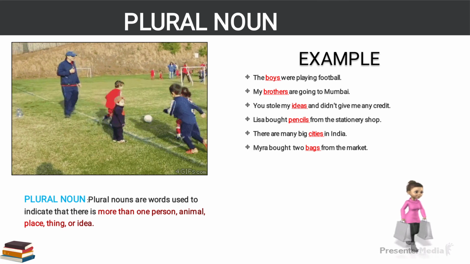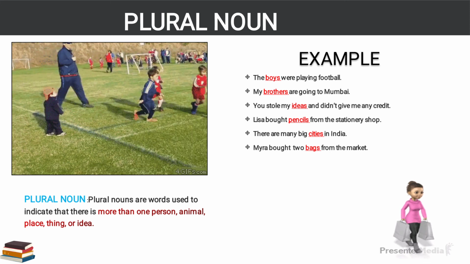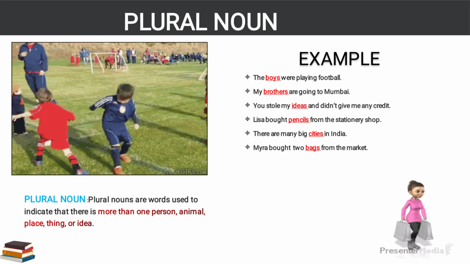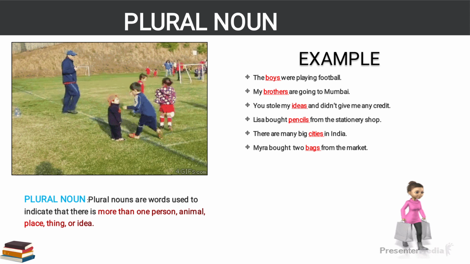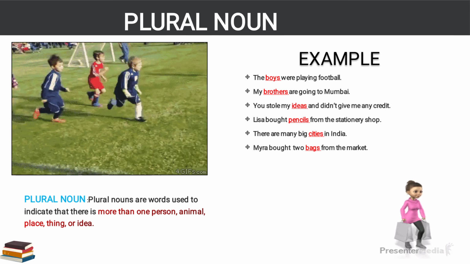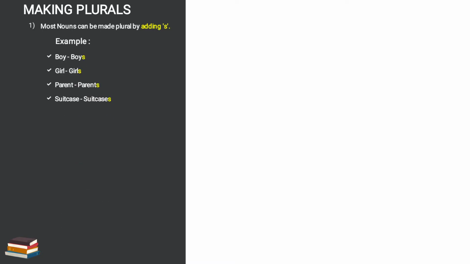When we denote one noun, that comes in singular noun. When we denote more than one noun, that comes in plural nouns. Now in the next slides we will understand some rules about making plurals, means how we will make singular into plural forms. Here the number 1 rule is, most nouns can be made plural by adding s. Okay, so we'll see the examples one by one.